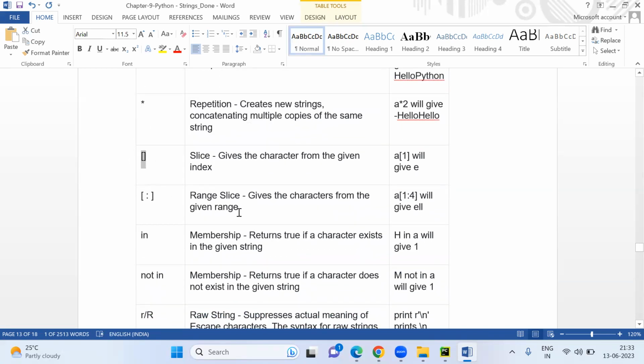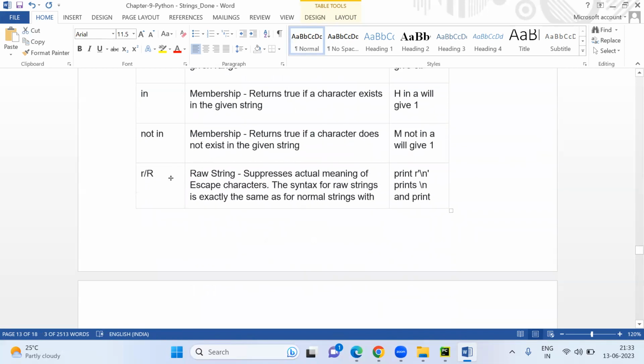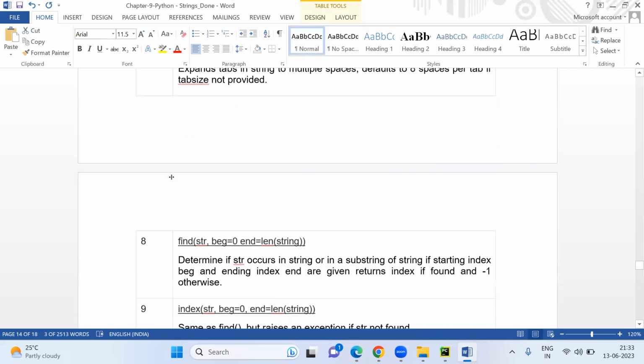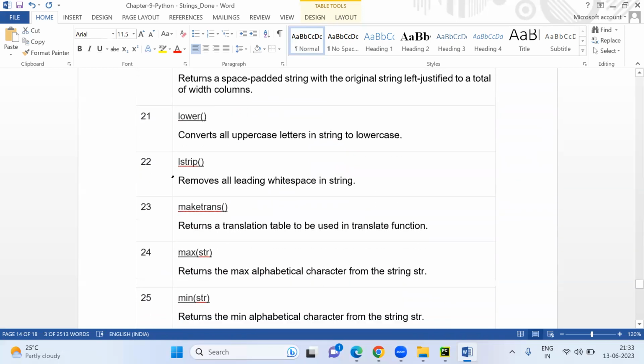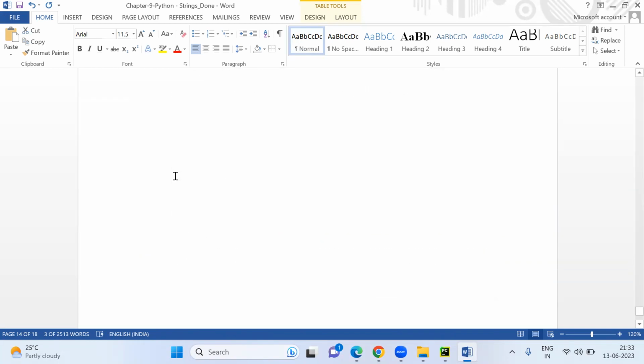This is the slice operator with square brackets. All these things you can just remember. Built-in string methods: I copied so many things because I thought let's make the string topic more powerful here, so you can just go through it and complete it.